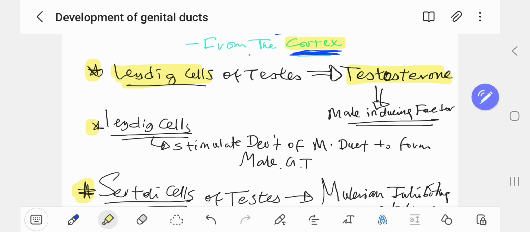You'll see in your physiology how testosterone is formed, but for the time being, trust me, Leydig cells of the testes produce testosterone. What is testosterone? It is a male inducing factor. So the Leydig cell forms testosterone, which is mainly used as a male inducing factor. So the Leydig cell is for male.